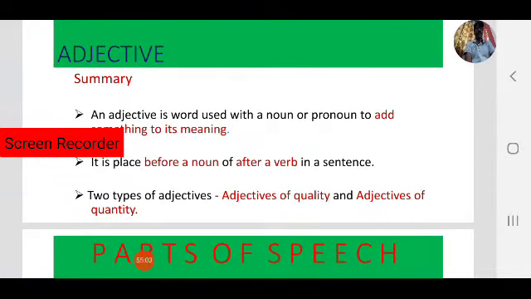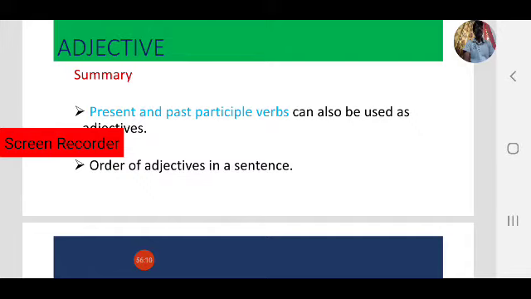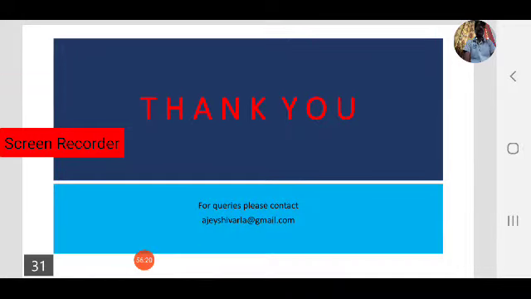Next, present and past participle verbs can also be used as adjectives. Present participle means the ing forms, and we have seen a couple of examples. Past participle ed forms are also used as adjectives, and we have seen the same with some examples. In the last case, we found how to use adjectives in a sentence. This is also most important.